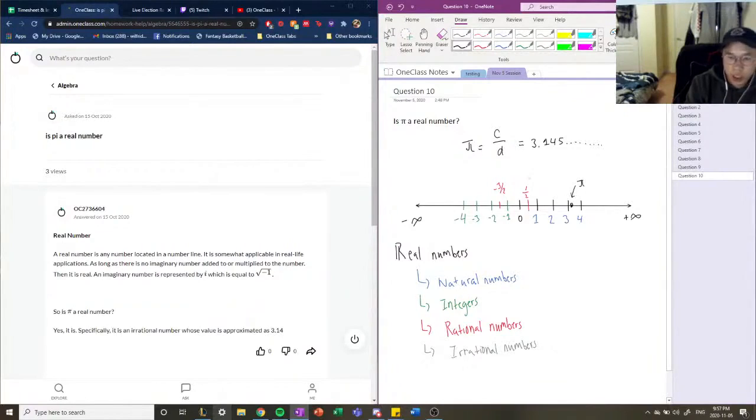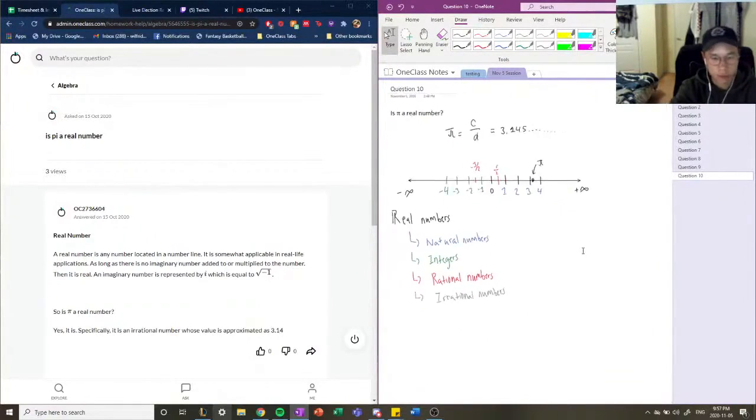The only numbers that do not exist on a number line are what we call imaginary numbers. Those are numbers that don't exist, and the set of complex numbers also does not exist on the real number line. So let me do one more illustration to quickly explain all of this.